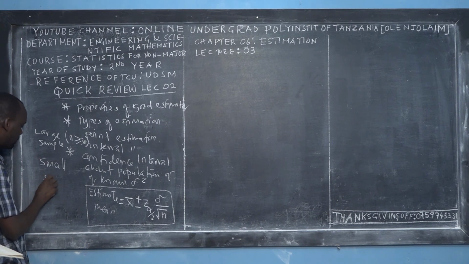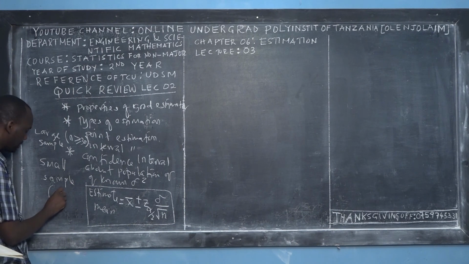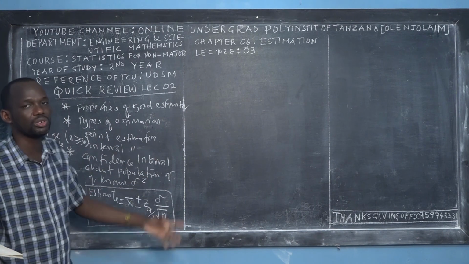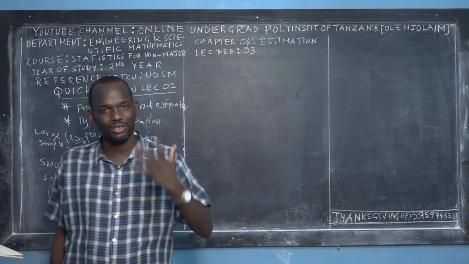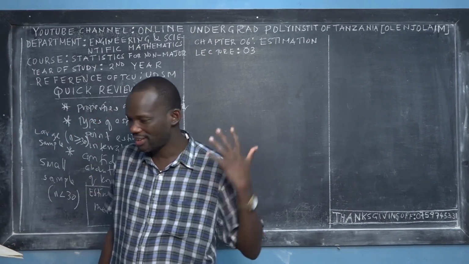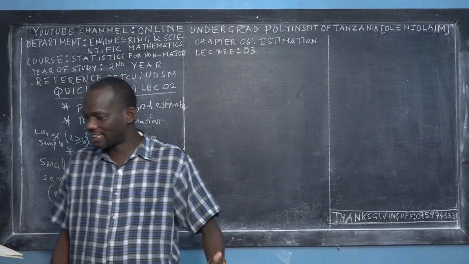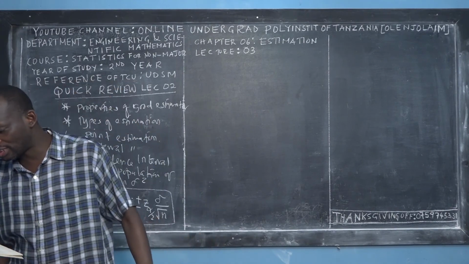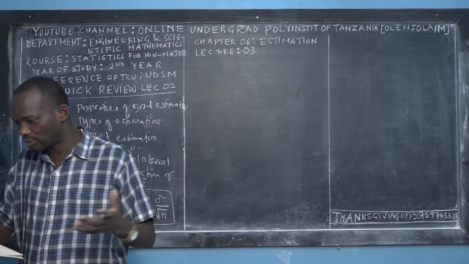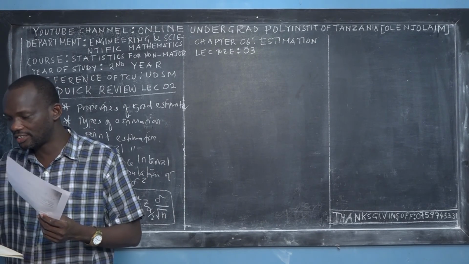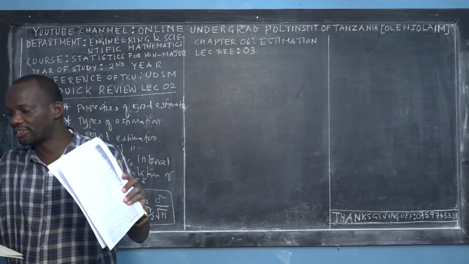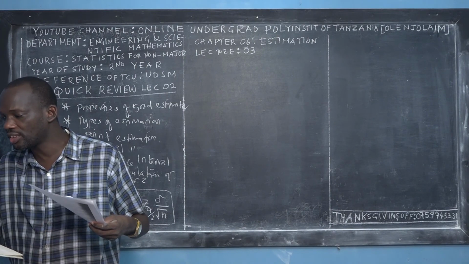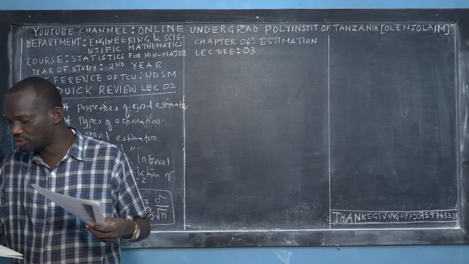For the small sample, the sample size should be less than 30. I will teach you using the Student's t distribution in lecture 4. Stay tuned, you will enjoy the beauty of statistics. So that's the situation. We also learned about estimating the difference between means when the population variances are known.